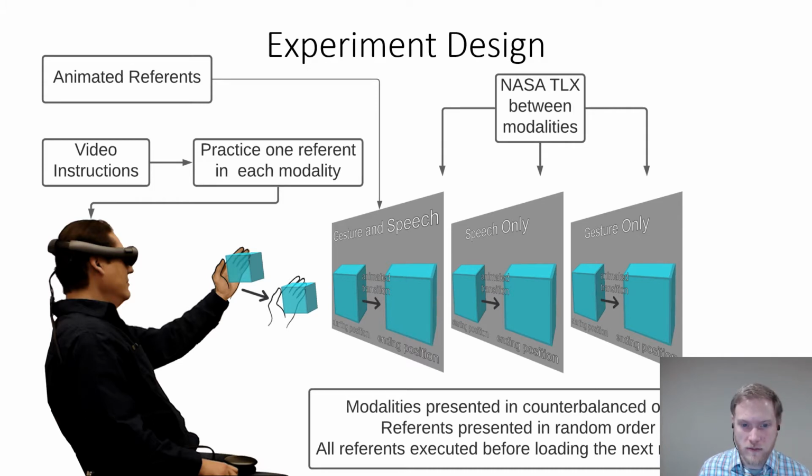For each referent, an animation of the intended effect was shown, however, no text or verbal description was given. In this slide, this is shown as the starting location on the left and the ending location on the right. For this referent, which was move left, the cube would move left over a period of 2 seconds. Showing animations allowed the speech results of this experiment to be unbiased by text or audio priming. Between each modality, the NASA TLX was administered.